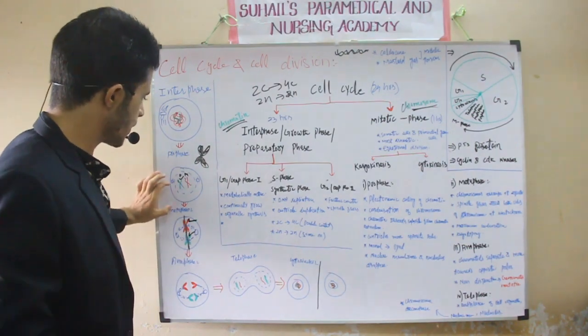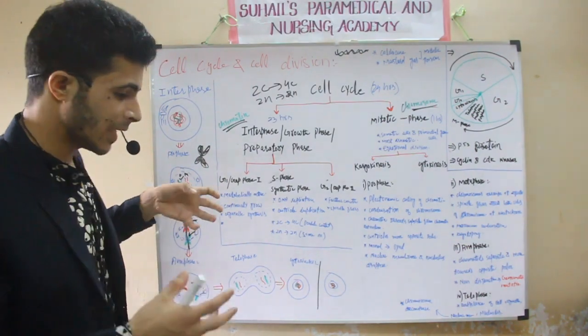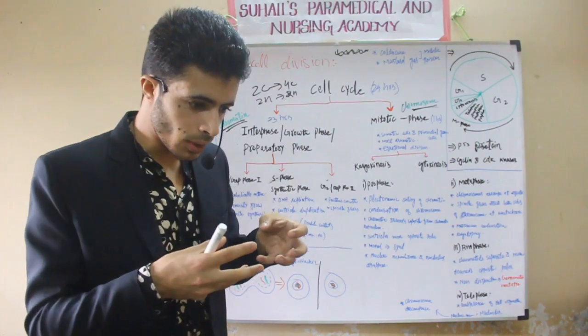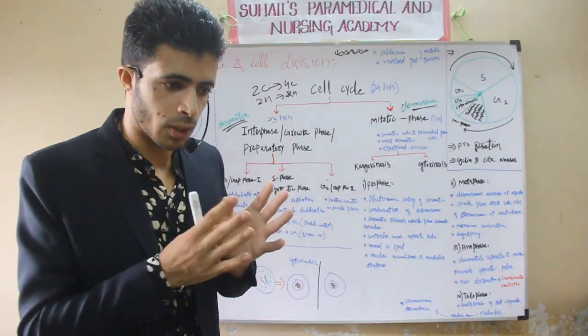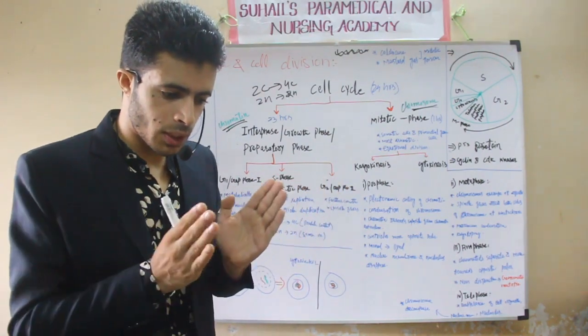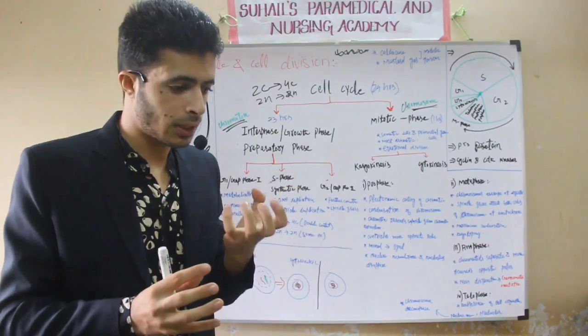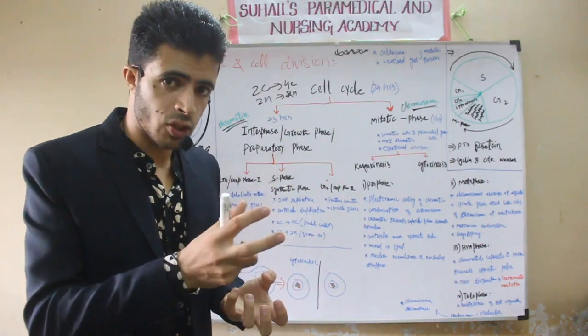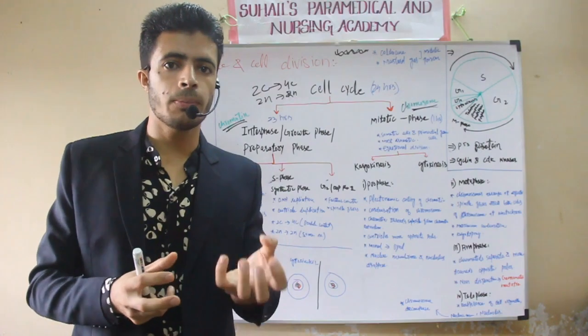Condensation, dehydration, condensation, and the thickness of the chromosomes will increase. The chromosomes will shorten. The size of the chromosome will decrease. They will shorten. And what will happen? The condensation will occur, the dehydration of the chromosomes will occur, and chromosomes will become visible.